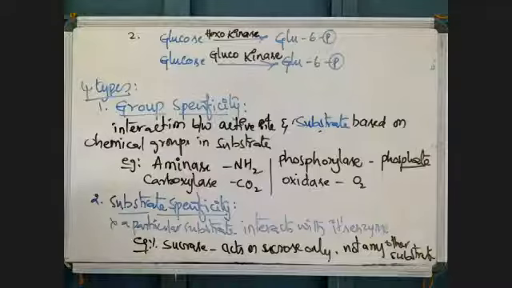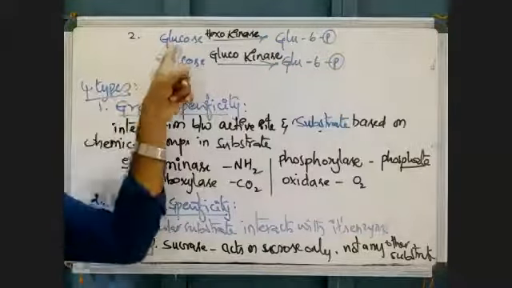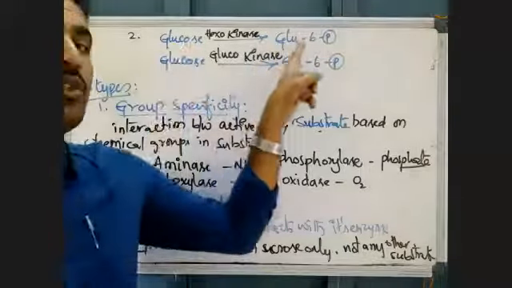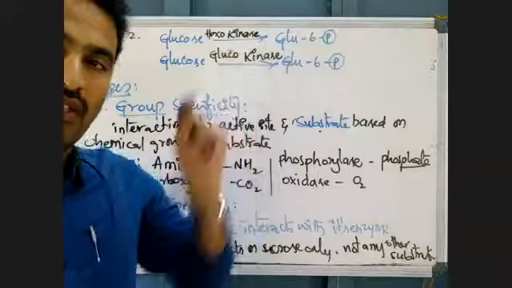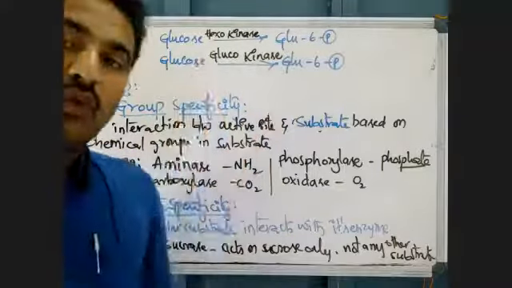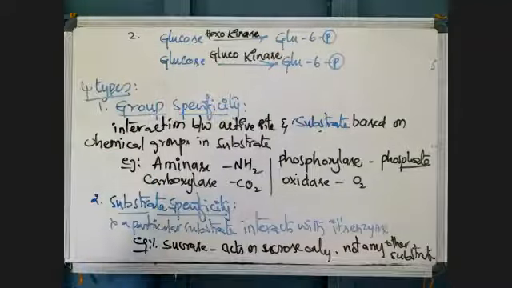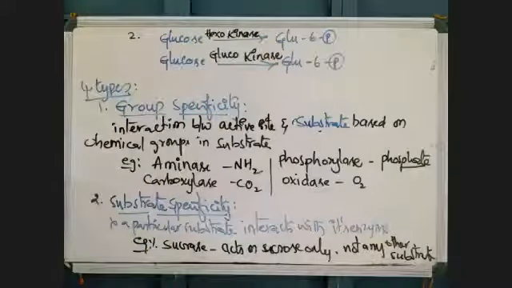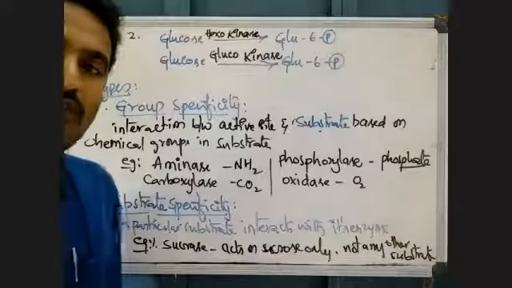Kinase is an enzyme that is involved in phosphorylation reactions. See here, glucose can be converted into glucose 6-phosphate by the hexokinase enzyme. The same glucose can be converted into glucose 6-phosphate by the glucokinase enzyme. Two different enzymes are converting glucose into glucose 6-phosphate.